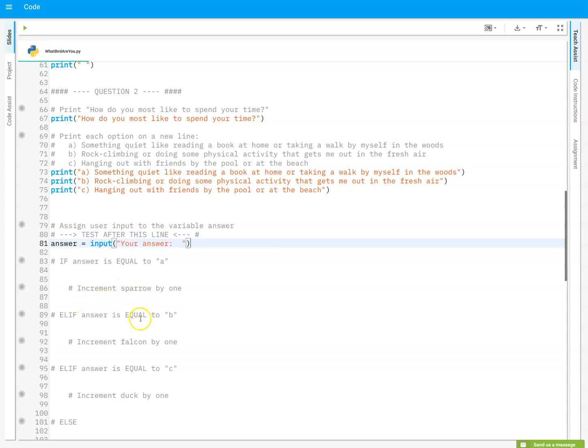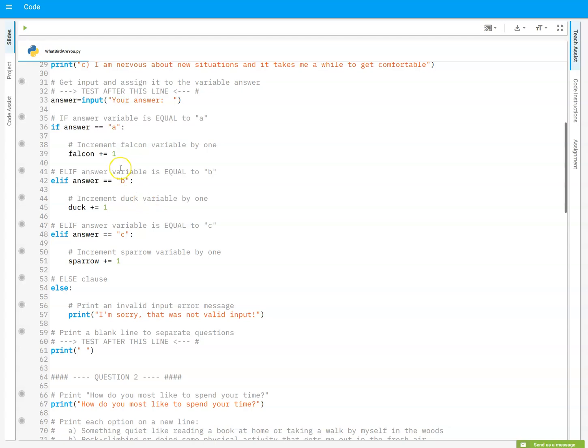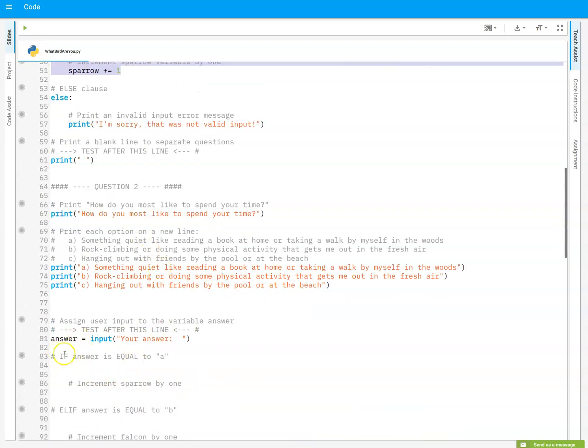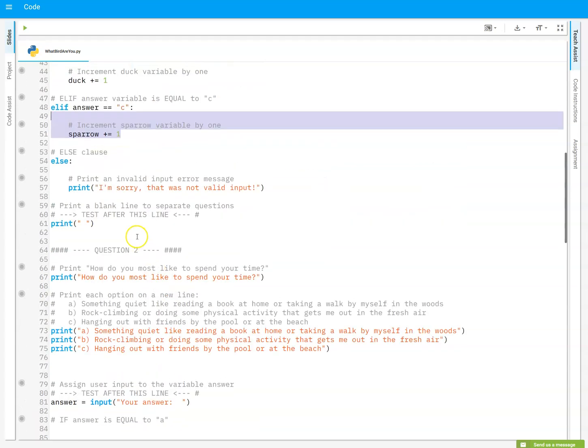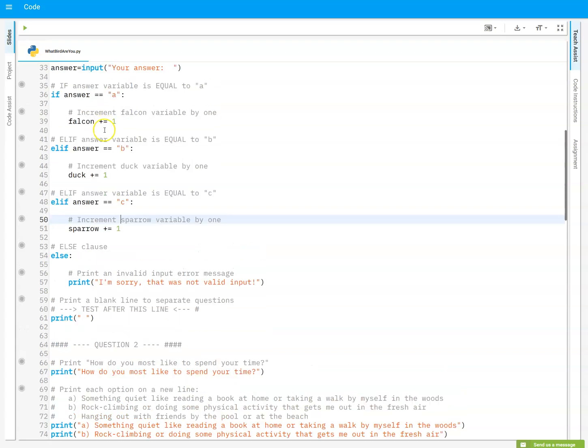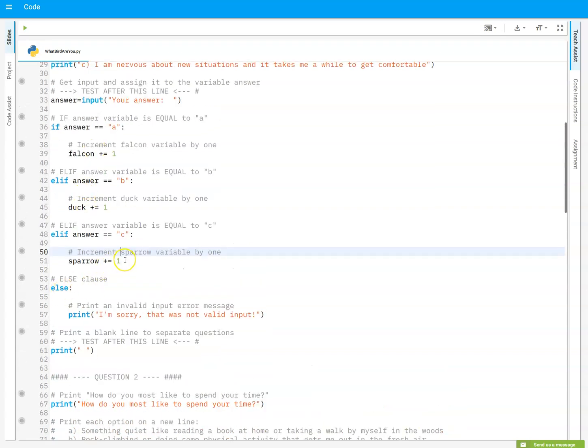So I've got sparrow, falcon, duck. So I can literally just go up here, and I'm just going to go all, let's see here, hold on. Oh, see, I'm glad I read this, because if the answer is A, then I'm going to increment the sparrow, and then B is falcon, and C is duck. So I can still copy these. So I'm going sparrow, falcon, duck. So let's just get all of these like this. No, let's not do that. Let's just do it right.